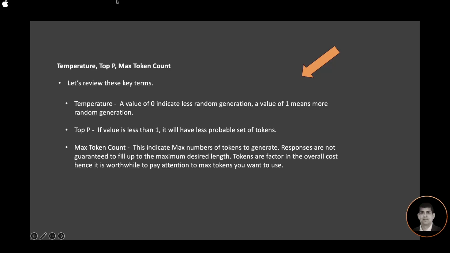Let's review a few key terms. Temperature: a value of 0 indicates less random generation, and a value of 1 means more random generation. Top K: if the value is less than 1, it will use a less probable set of tokens. Max token count indicates the maximum number of tokens to generate. Responses are not guaranteed to fill up the maximum desired length. Tokens are a factor in the overall cost, hence it is worthwhile to pay attention to the max tokens you want to use based on your business case and business scenario.